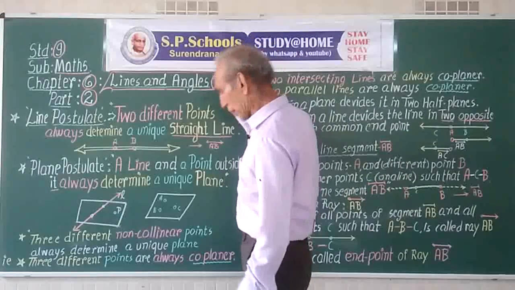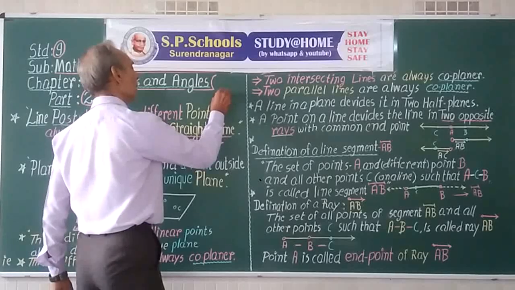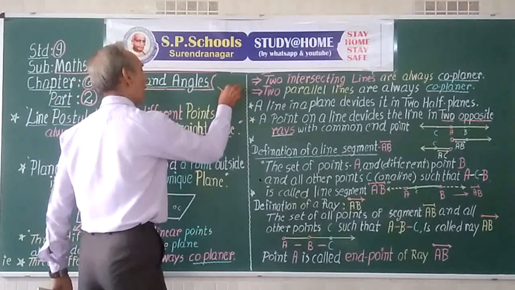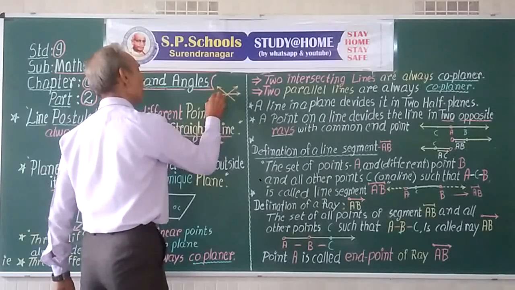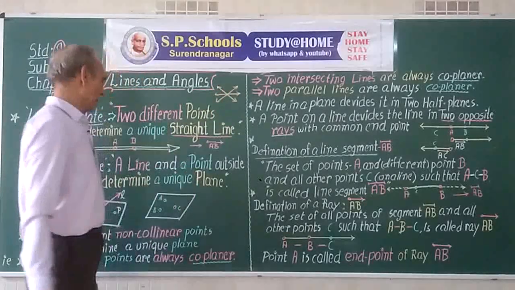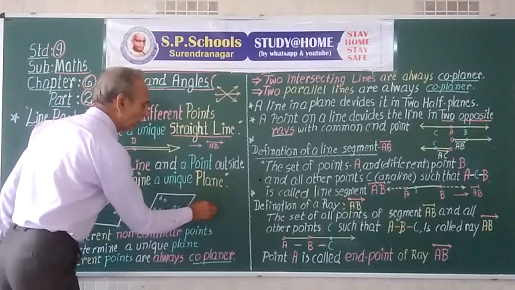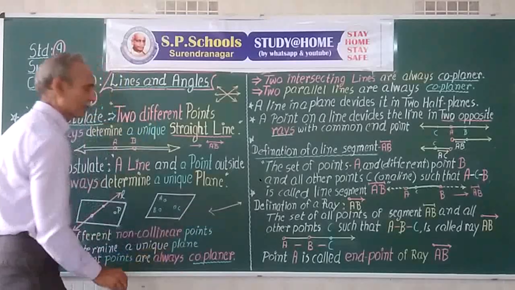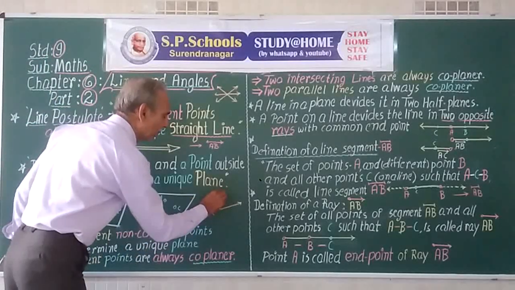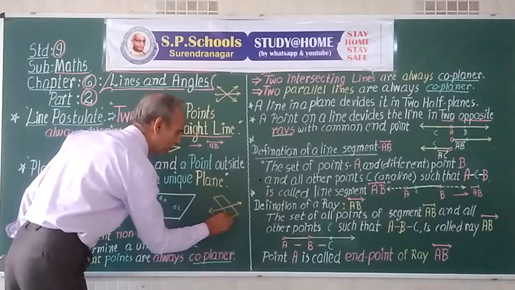Suppose we have a point here, and a number of lines can pass through this point. Then, suppose we have a line. A number of planes can pass through this line.